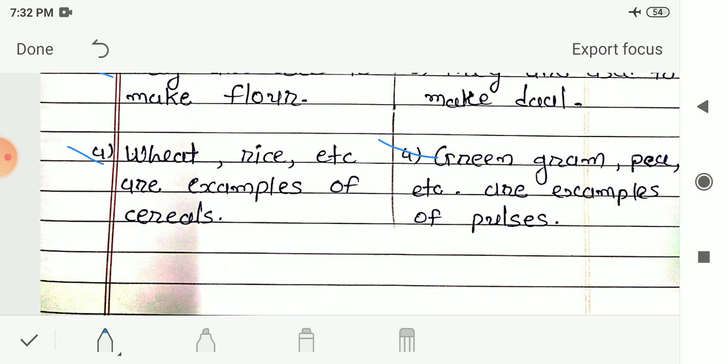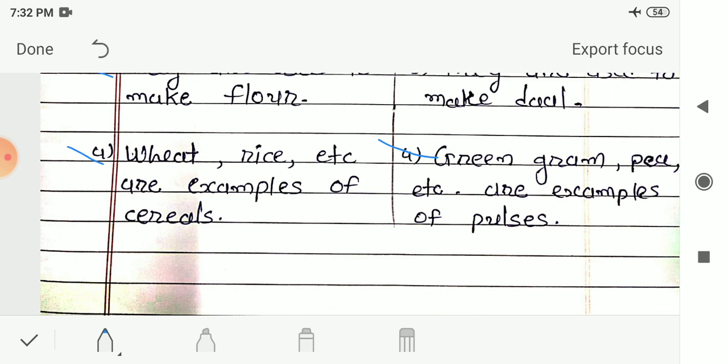Then after in question 4 we had seen what is the difference between monocot seed and dicot seed. So first difference we had seen what is the monocot seed and dicot seed, and then we had seen some of the examples of this monocot seed and dicot seed. And in the second difference we had seen the difference between cereals and pulses. So in that difference we had seen in what category these cereals and pulses fall.